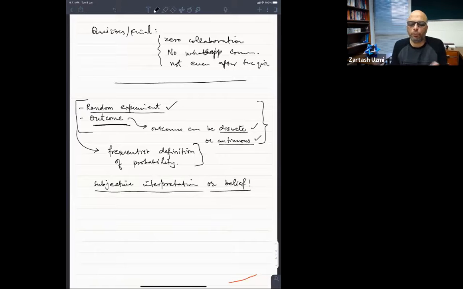Just by looking at the person, you would not be able to tell whether this guy has a positive antibody test or a negative antibody test. Positive antibody test means this person has been exposed to coronavirus in the past. The guy doesn't have any symptoms, never had any symptoms. You don't know anything about the history, but will this person have a positive coronavirus antibody test? Yes or no? That will depend upon what percentage of population has previously been exposed to coronavirus, which will result in a positive antibody test.